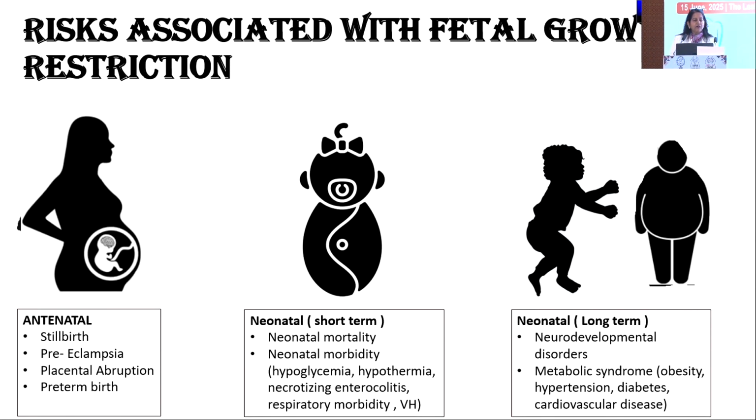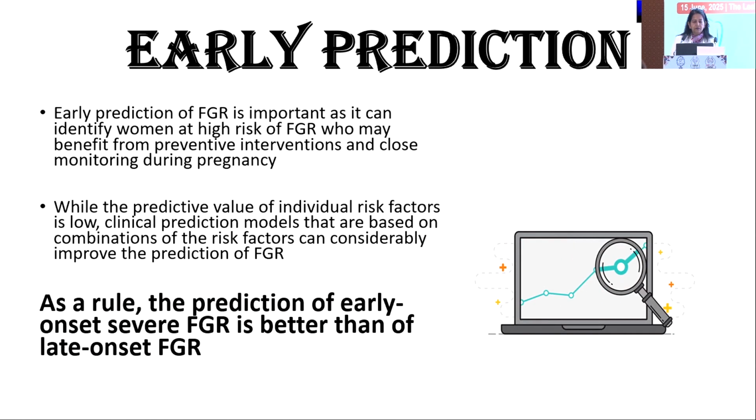And the question is why we are worried about growth restriction. The most worrying reason for IUGR is stillbirth. We also know IUGR is associated with preeclampsia, placental abruption, and preterm birth. But the most important factor that worries all of us is the neonatal morbidity and mortality associated with a preterm and IUGR baby, and the long-term implications after survival, which are neurodevelopmental disorders and metabolic syndromes that become evident after birth. So it's quite important for all of us to have an early prediction.